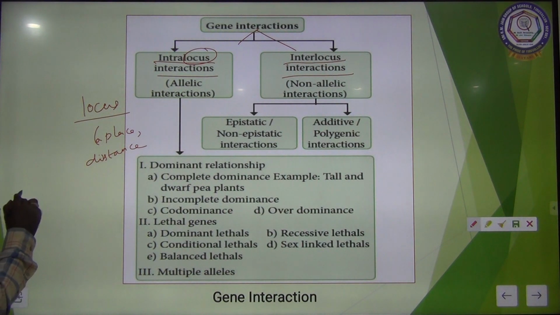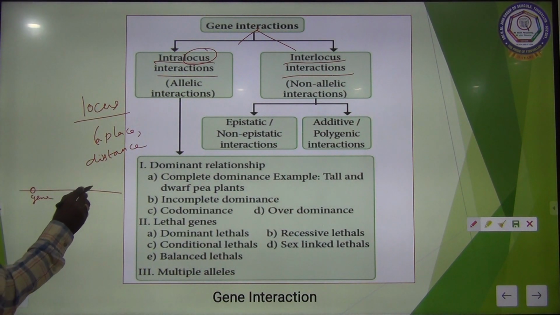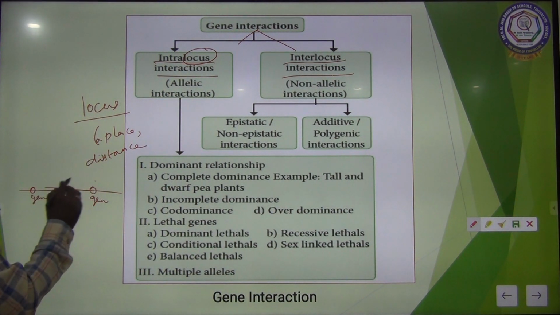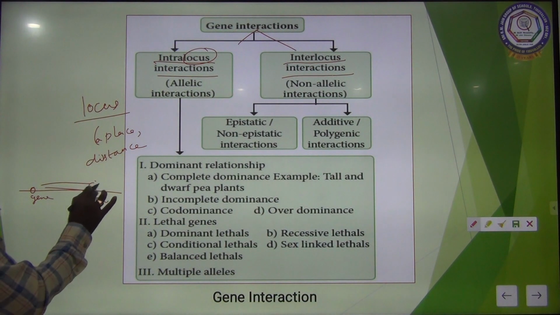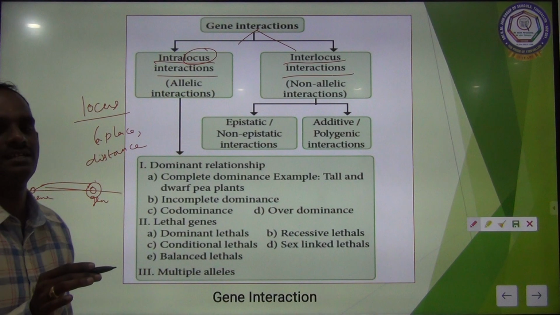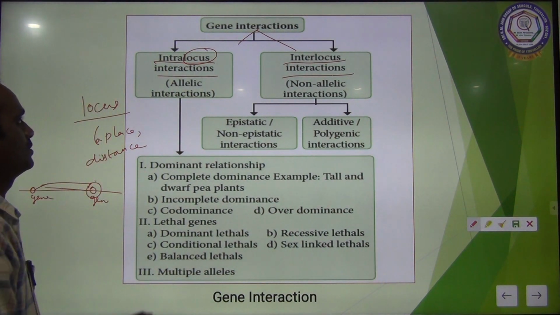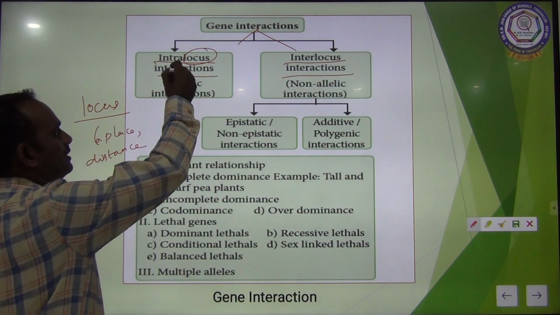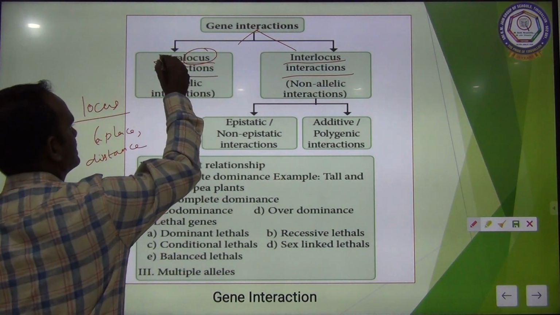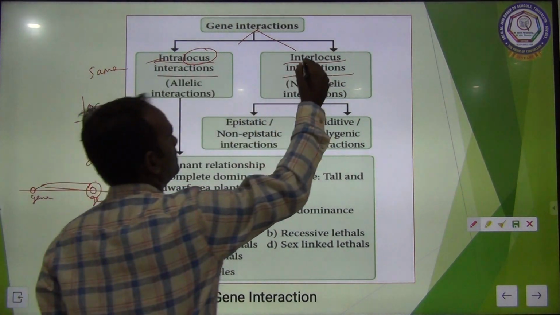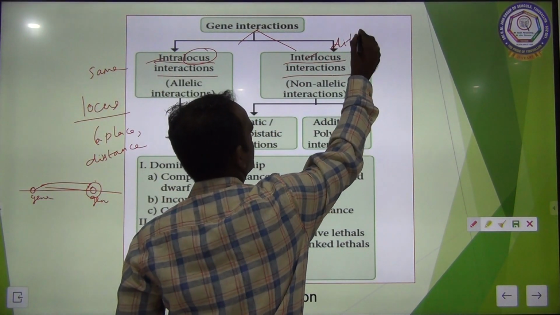If I am drawing a line and this is one gene and this is another gene, this distance is said to be the locus. This gene is far away from here. So, locus means the distance. Intra-locus and inter-locus: intra means same, inter means different.